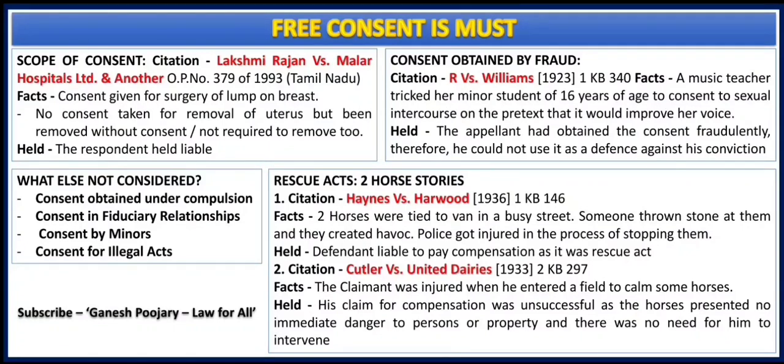Likewise, consent in a fiduciary relationship like father and son, teacher and student, master and servant, where the person taking consent is in a higher position, beneficiary position or leadership position, which makes the other one give consent. That is also an exception for Volenti Non Fit Injuria.